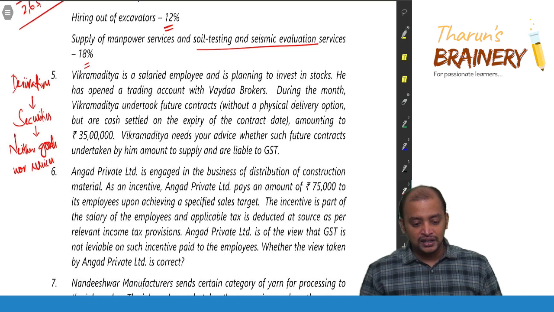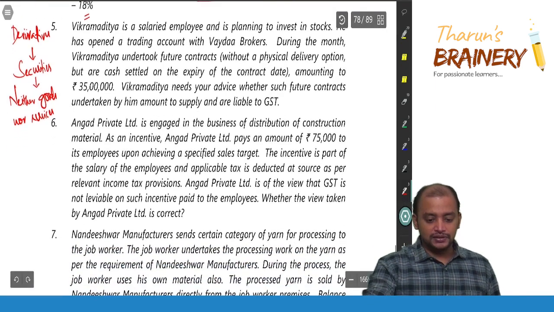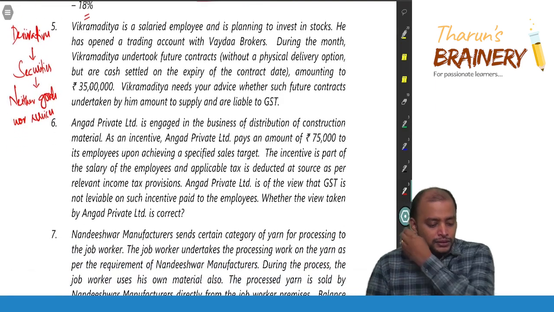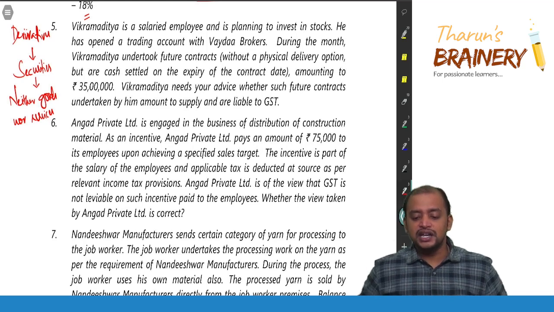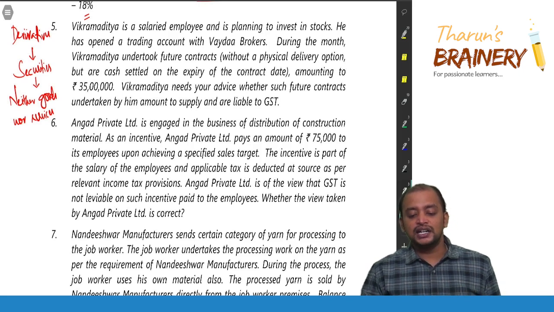Then, question number 6. Angad Private Limited is engaged in the business of distribution of construction material. As an incentive, Angad Private Limited pays an amount of 75,000 to its employees upon achieving a specified sales target.